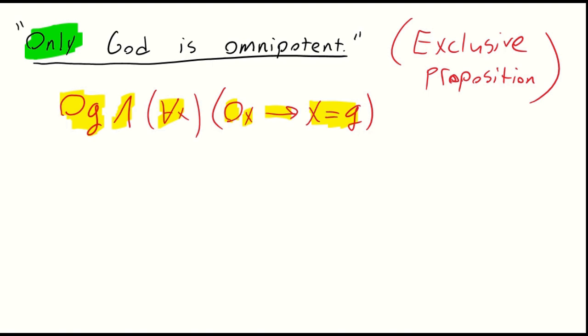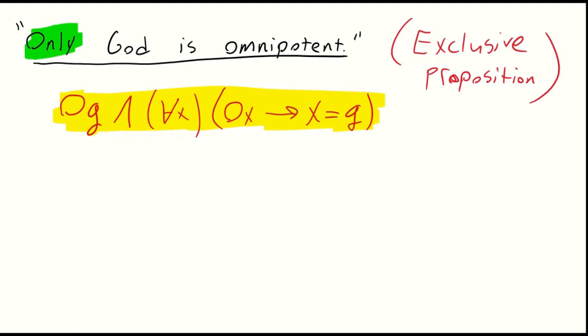X is identical to God. So if x is omnipotent, whatever x is going to be, it's going to be God. So the predicate of being omnipotent belongs to God and nothing else. In other words, God is omnipotent, and all that is omnipotent is identical to God. So this is a very good, so to speak, translation into predicate logic. And it also makes sense, I think.